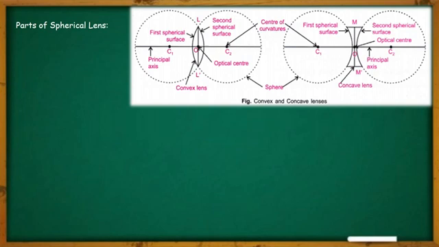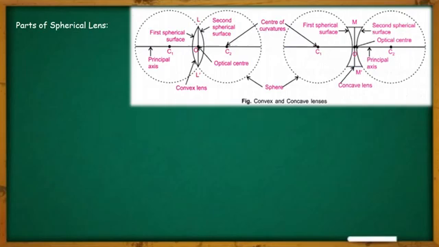The centers of these spheres are called centers of curvature of the lens. These are denoted as C1 and C2. Next is principal axis. The principal axis of a lens is a straight line which passes through its two centers of curvature.